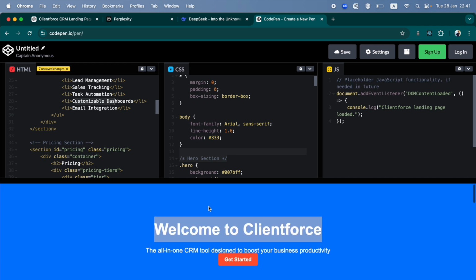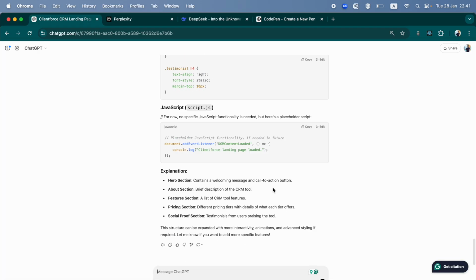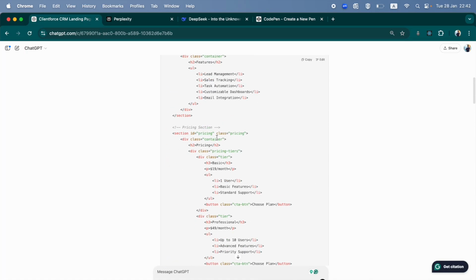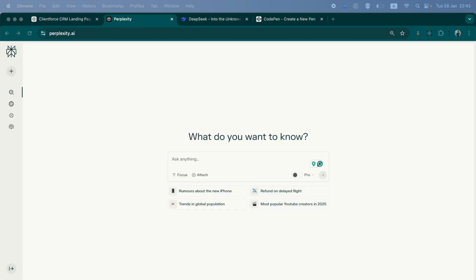Yes, there aren't any images here for now. Maybe you can ask the AI tool you're working with to add an image wherever necessary, and it will give you that. That is something I will let you explore. Let's move on to the next tool, that is Perplexity, and we will use the same prompt.